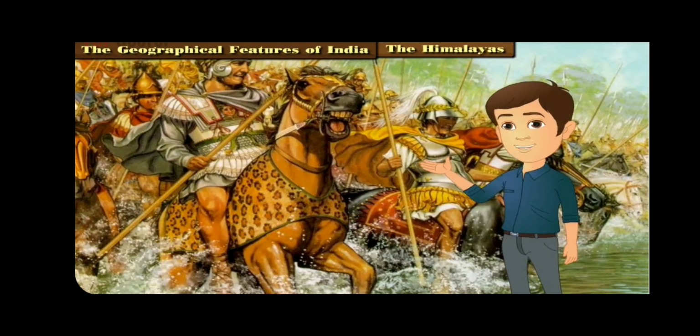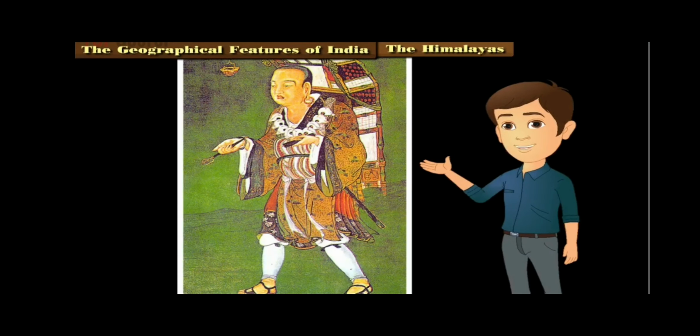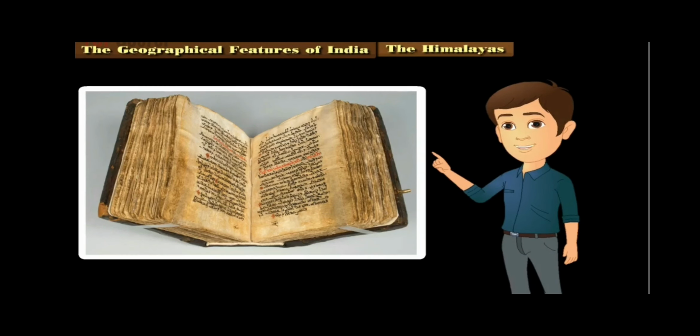Many foreign invaders attacked ancient India through the trade routes along the valleys and passes of the Hindu Kush and Himalayan mountain ranges. Many foreign travelers also came to India along the same trade route and narrated their experience of ancient India in their travelogues.